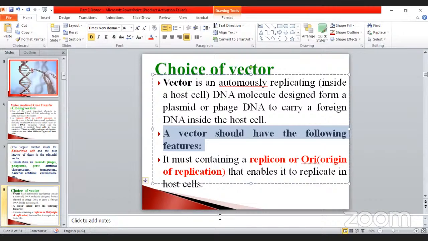So what are the things we have to discuss here? I will show you in a diagrammatic way, then only it will be better for your understanding. See this one. E. coli is nothing but a small bacterium. On the inner side there is an extra chromosomal body, which is considered a plasmid.